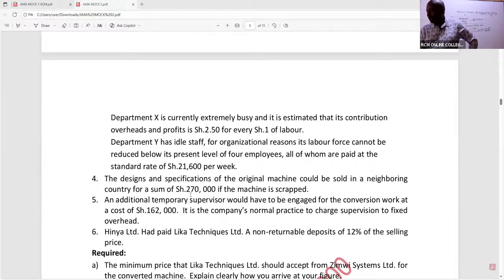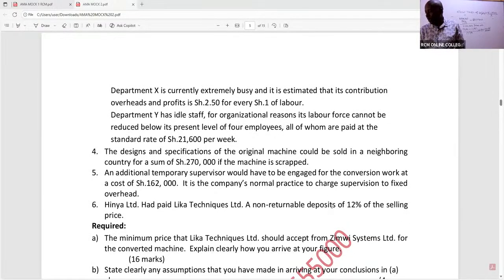The designs and specifications of the original machine could be sold in a neighboring country for a sum of 270,000 if the machine is scrapped. An additional temporary supervisor would have to be engaged for the conversion work at a cost of 162,000. It's company normal practice to charge supervision to fixed overhead. Hinya Limited had paid like that. The minimum price that Liquor Techniques Limited should accept from Zimwi Limited for the converted machine. Explain clearly how you arrive at your figure. So this is relevant costing.